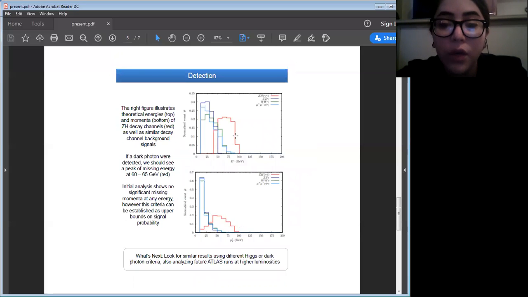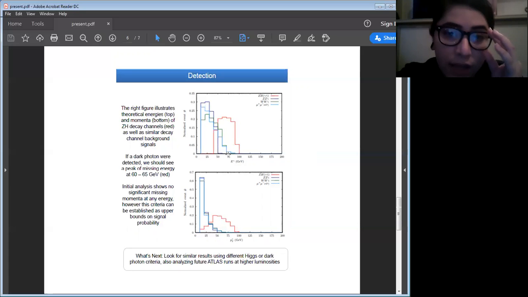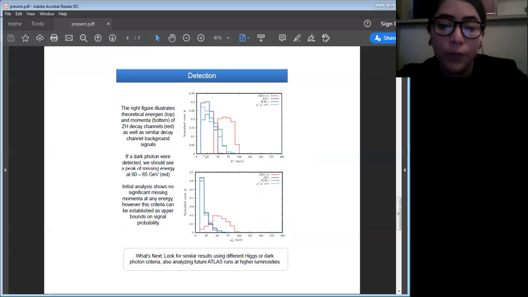Here we have 2 theoretical plots of transverse momentum and energy of these decay channels. Background signals of similar decays have lower energy and fall off more steeply. In particular, we're looking at the ZH decay in red, which is where we would have those 2 photons around the 60 to 65 GeV interval, again, half the Higgs mass. So when actual data from the LHC runs is plotted, you would want it to fit along this curve, showing an excess of missing energy along this interval.